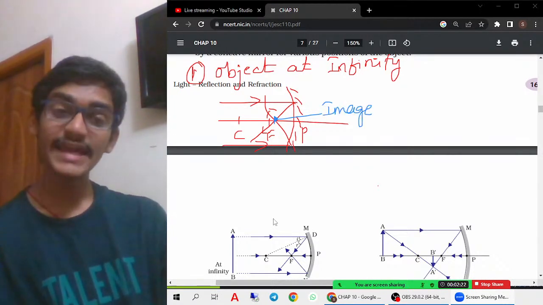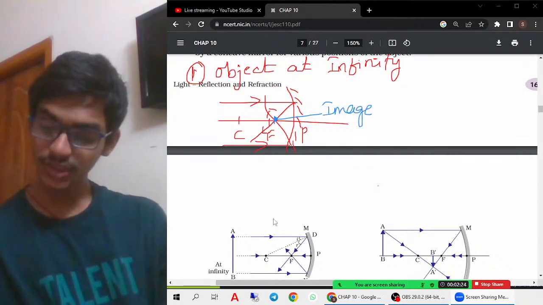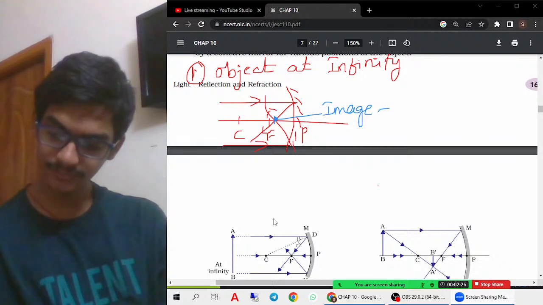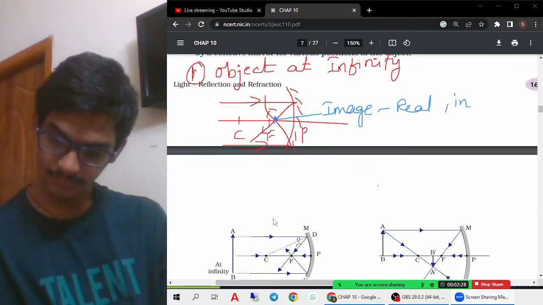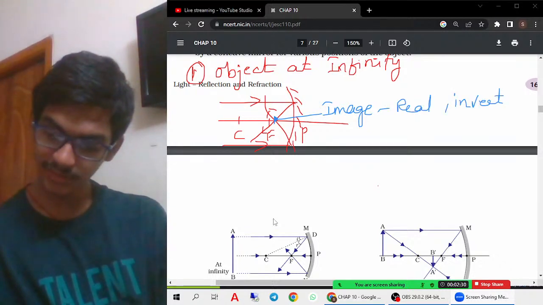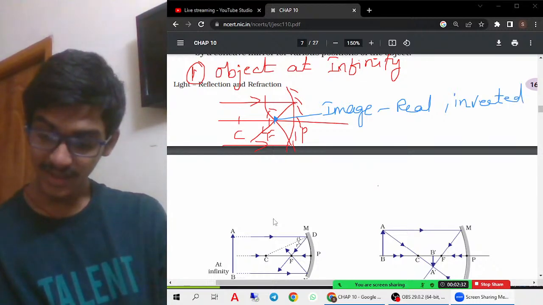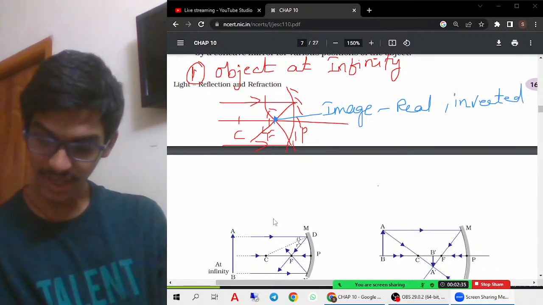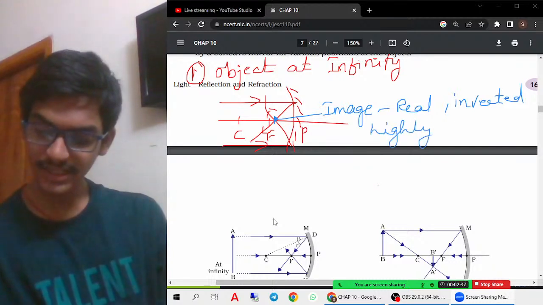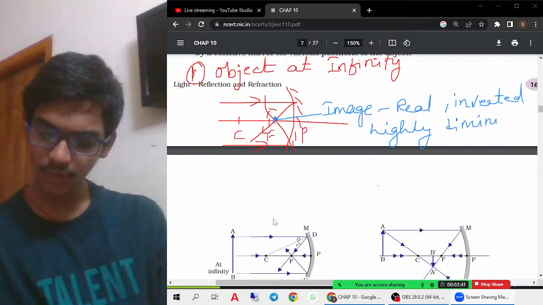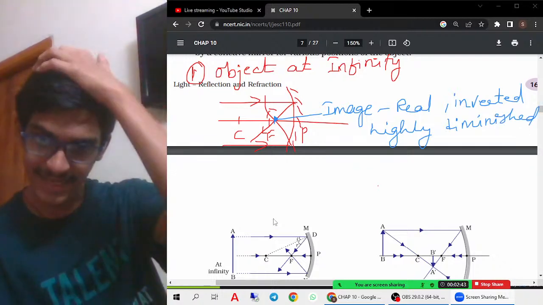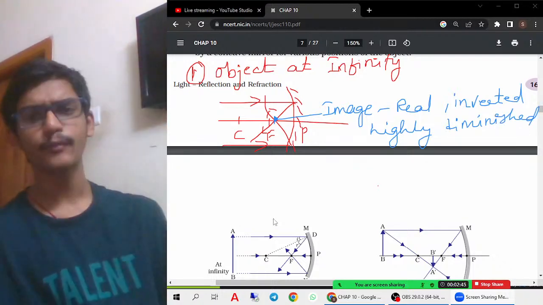Then what is the nature of the image? It is going to be real, inverted, and highly diminished. Highly diminished means very very small. The image which is formed is going to be very small.